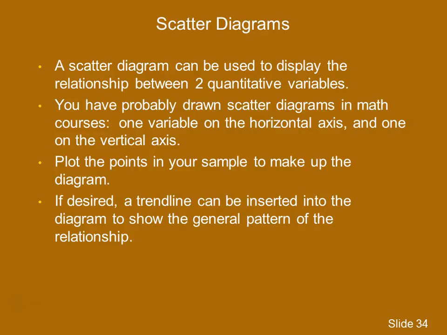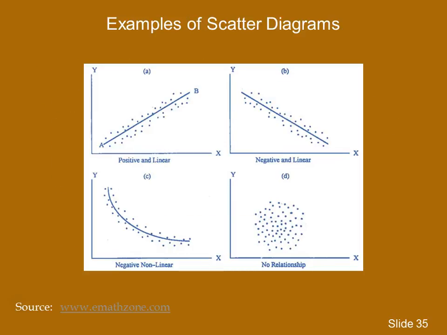In many cases, we put a trend line through the points, where the trend line shows the general pattern of relationship between the variables. Here's some examples of trend lines. This comes from a website, emathzone.com. They give you 4 examples here. All the dots just represent the different points that have been plotted, and we put a trend line through it.